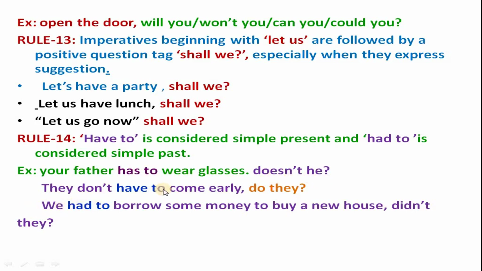They don't have to come early. It is present tense, plural form. Question tag is do they? We had to borrow some money to buy a new house. Question tag is didn't we? So here had to is there. It shows the past tense of the sentence.